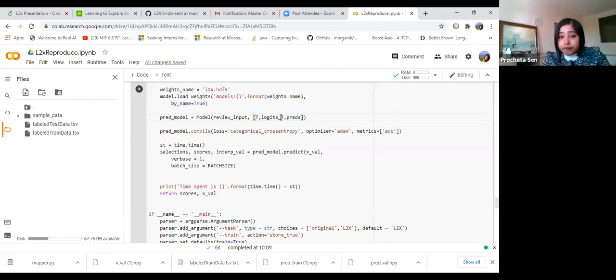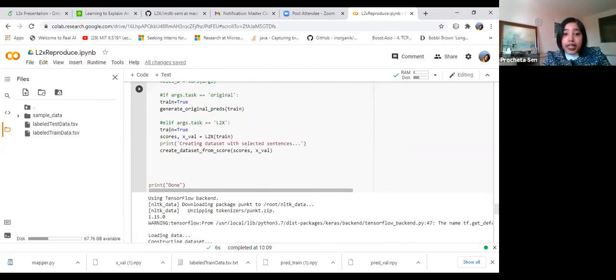There is also a function called create dataset from scores. Once you have the logits_t values from the trained explainer model, for each input sample you can choose that k-dimensional input vector. So it basically creates that subset of the vector.